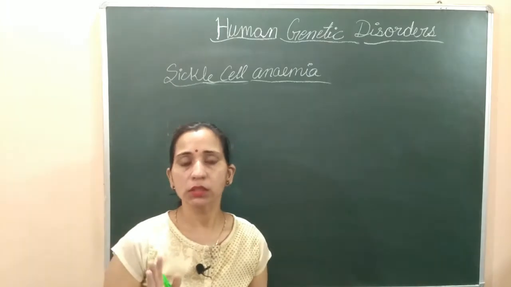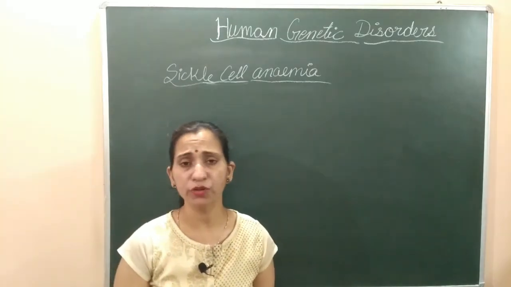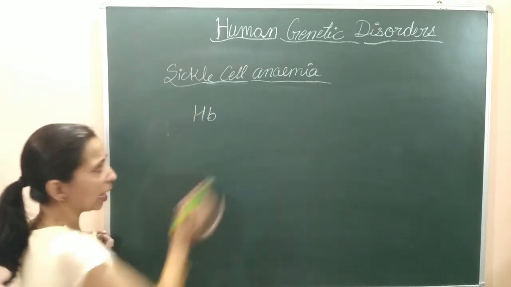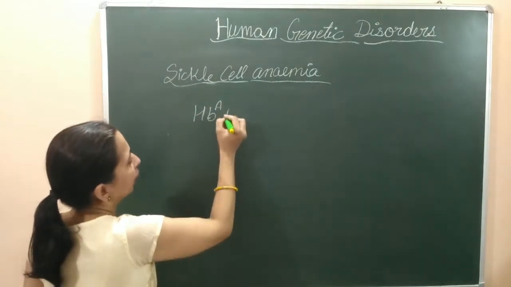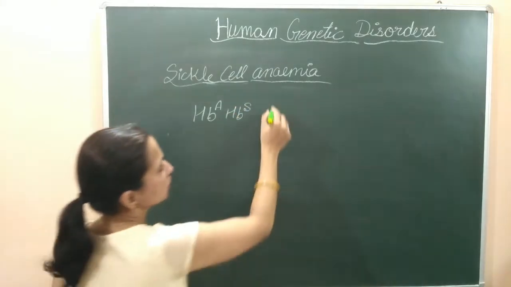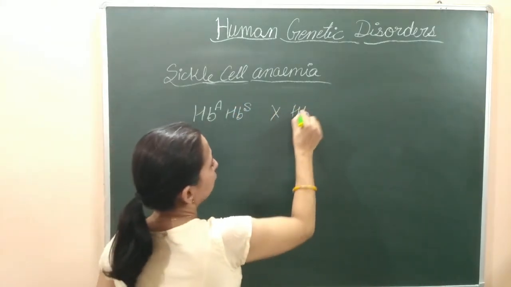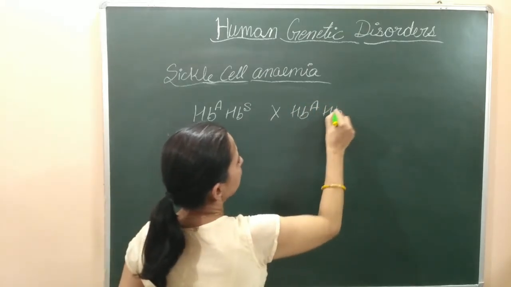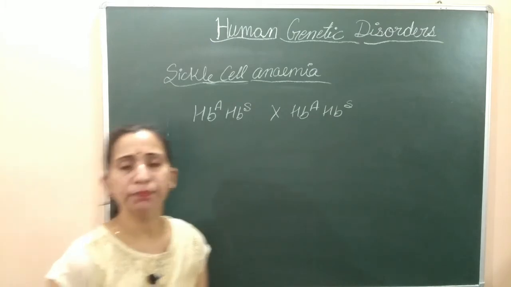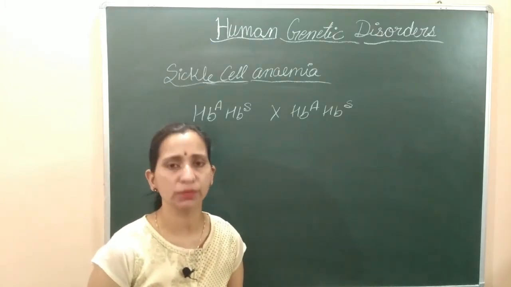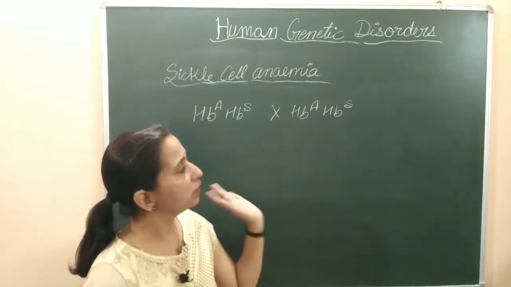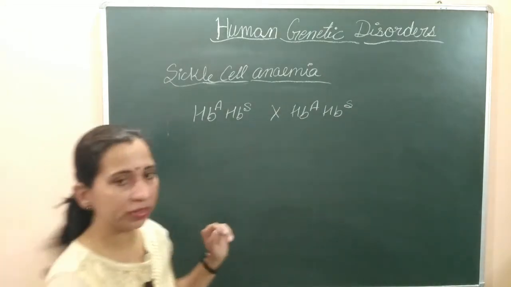Let's see this process between two heterozygous individuals. So we have two heterozygous individuals which are carrying one HbA allele and another HbS allele. When this individual is crossed with this similar heterozygous individual, HbA and HbS carrying individual. In the heterozygous condition, the person is not showing any symptoms. यहाँ पे किसी तरीके के sickle cell anemia के symptoms show नहीं होते. It's just there are some changes that we will discuss.